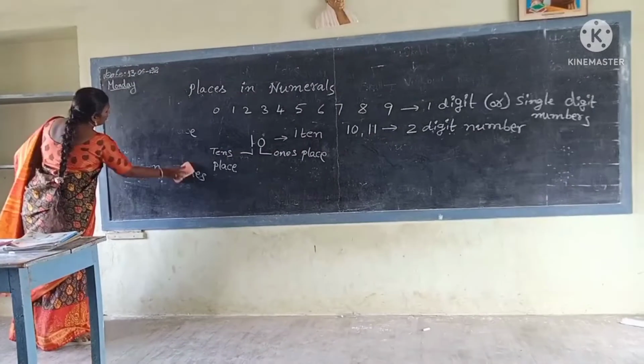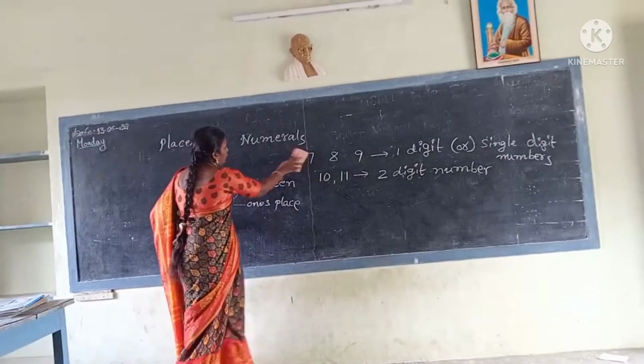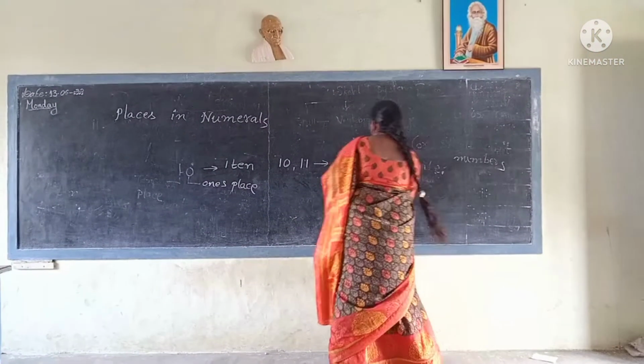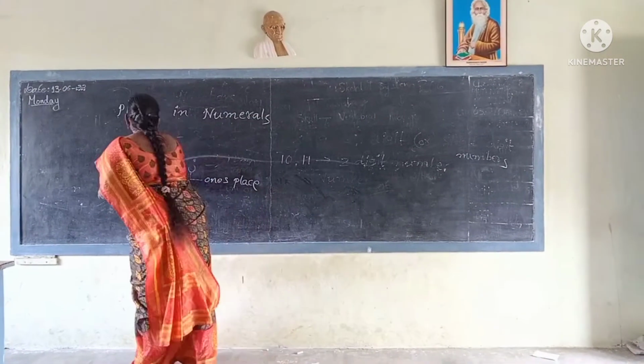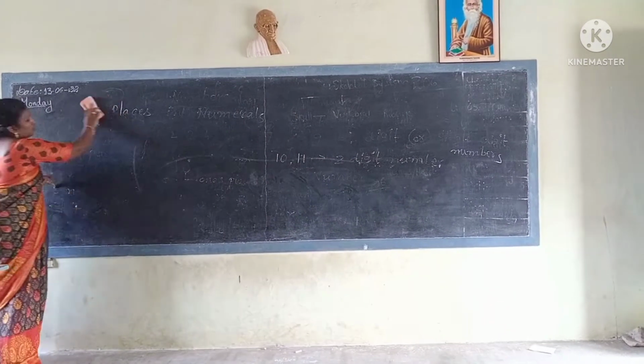When you know the places, ones place, tens place, hundreds place, then only can we do addition and subtraction, mathematical operations. Without knowing places, it is not possible.